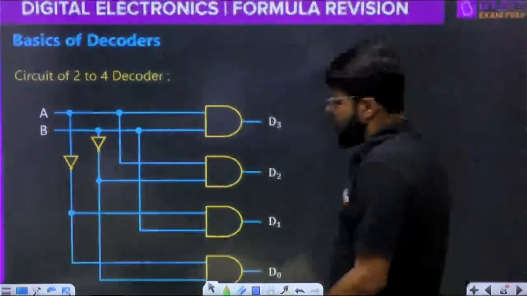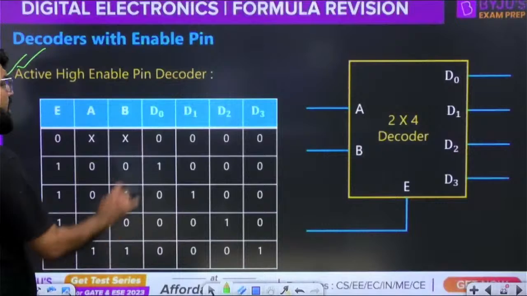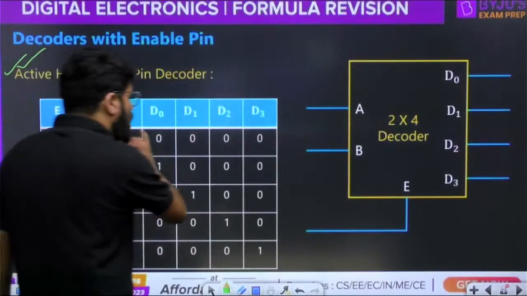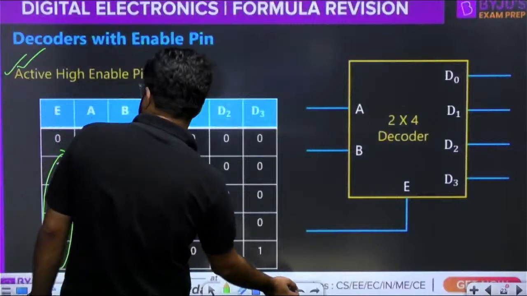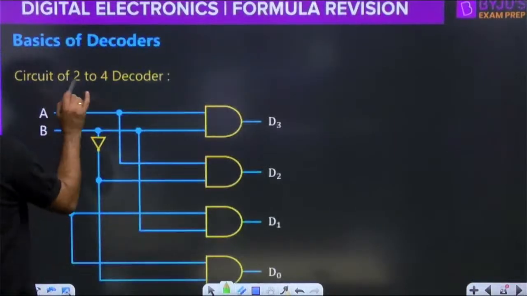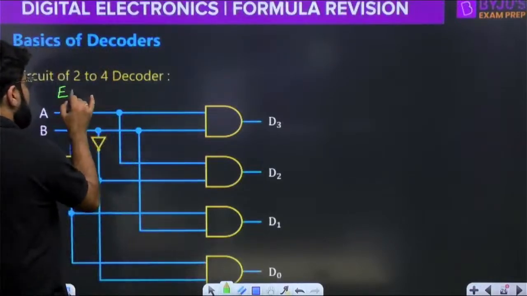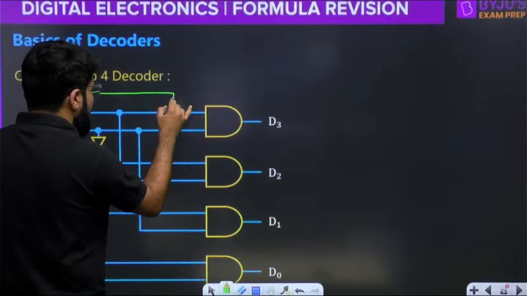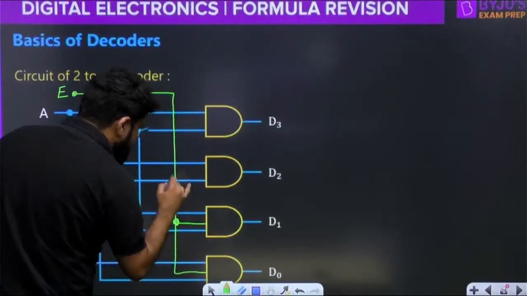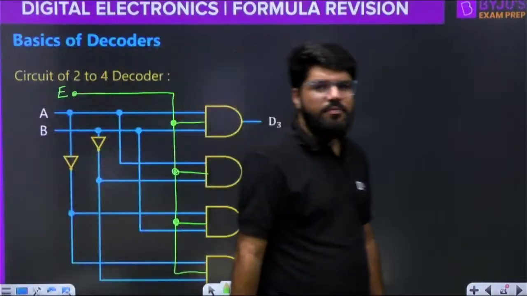Have a look into this. We want to study the decoder with the enable pin and how to change the circuit diagram. The circuit should be enabled only when the enable pin is 1, and if the enable is 0, all decoder outputs should be 0. That is what I want. So you will see this; just understand this. What we are going to do is take the enable pin and make it one of the inputs to all the AND gates.